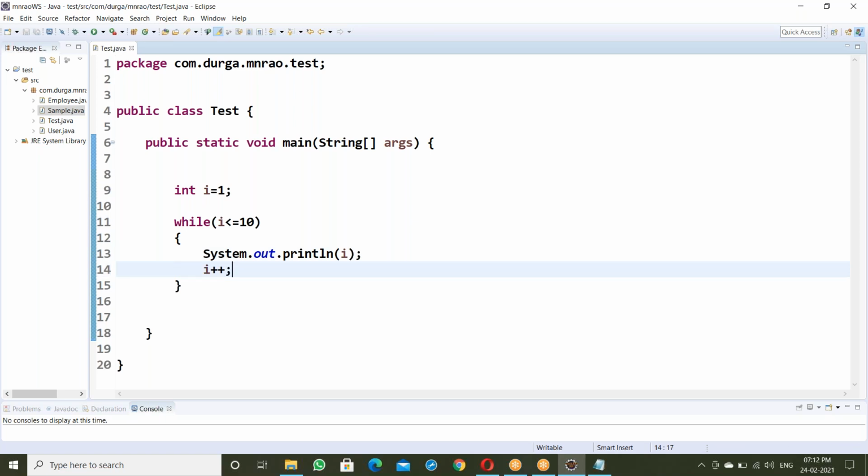In C language, you'll get all these kinds of examples. Very simple programs. Int i equal to 1, so the value of variable i is 1 here. 1 is less than or equal to 10, it's true. So displaying the value of i, 1.